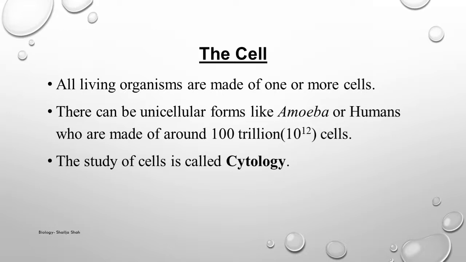If they are made up of one single cell, they are called unicellular organisms like amoeba, euglena, paramecium, chlamydomonas, etc. If they are made up of many cells, they are called multicellular organisms like we human beings or other plants and animals. Human beings are made up of around 100 trillion, that is 100 into 10 raised to 12 cells. Even a drop of blood contains millions of cells.